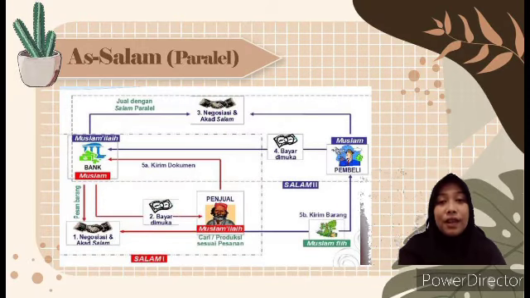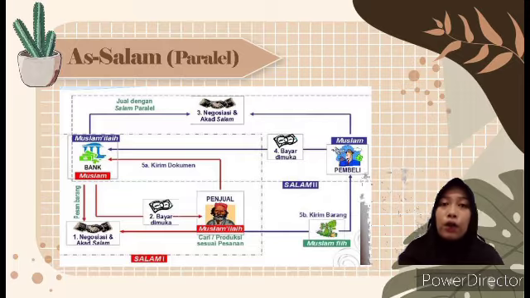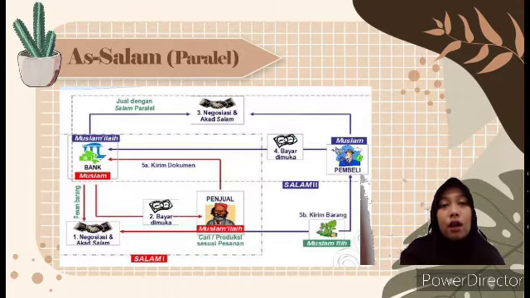And next is parallel Salam. In the flow of the parallel Salam contract, first, the bank as buyer or muslim places an order for goods with the specification of the desired goods. Then it negotiates the Salam contract with the seller or muslam ilaih as the producer. Second, the bank as buyer makes payment to the seller as producer when both parties have reached an agreement for a Salam transaction.